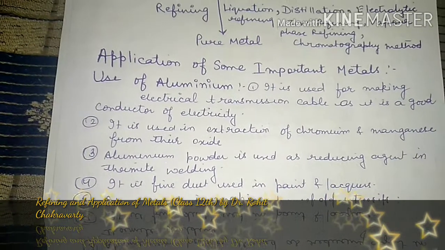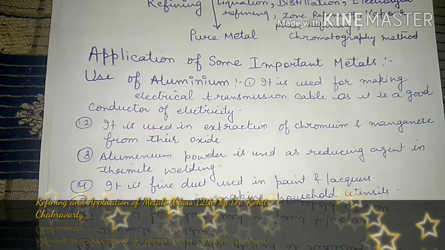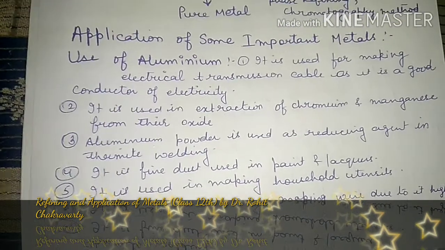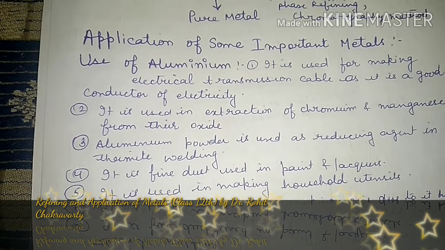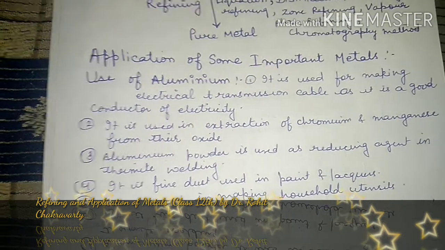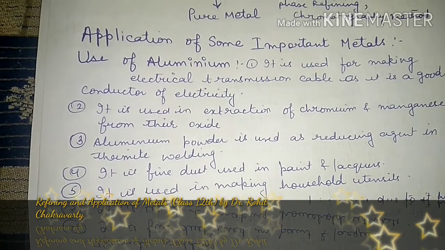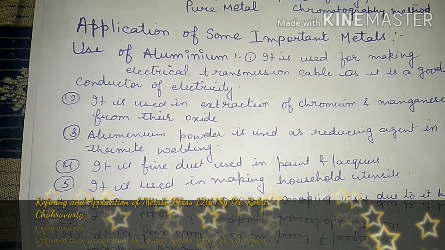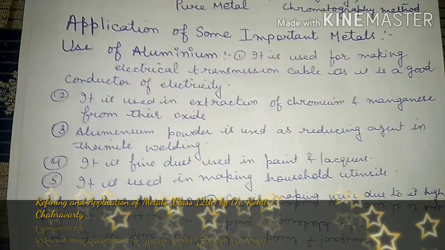First one is it is used for the making of electrical transmission cable wires. Normally at home the cable wires are made up of aluminium only. Second one, it is used for the extraction of chromium and manganese, because we know metal oxide gets converted into metal in the presence of a reducing agent. So as we all know, aluminium is the best reducing agent, as we discussed in the Ellingham diagram also. Next one is aluminium powder is used as a reducing agent, already discussed in thermite welding.